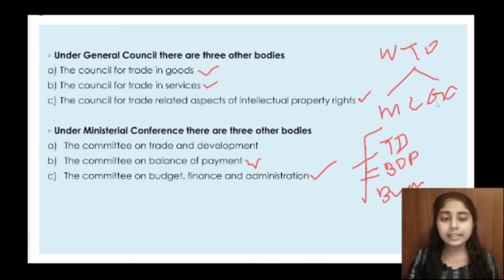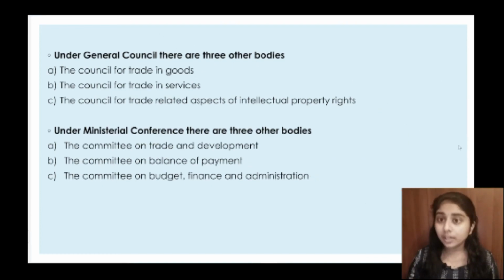Okay, and this General Council is also divided into three. First one is to look after the trade. Second one is to look after the services. And the third one is to look after the intellectual property. Clear? So that is the organizational structure of WTO and I hope it's clear to you all.